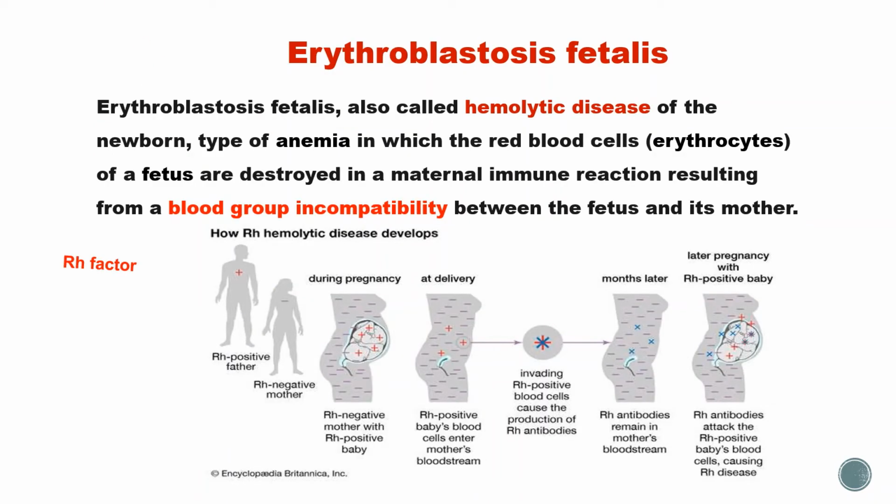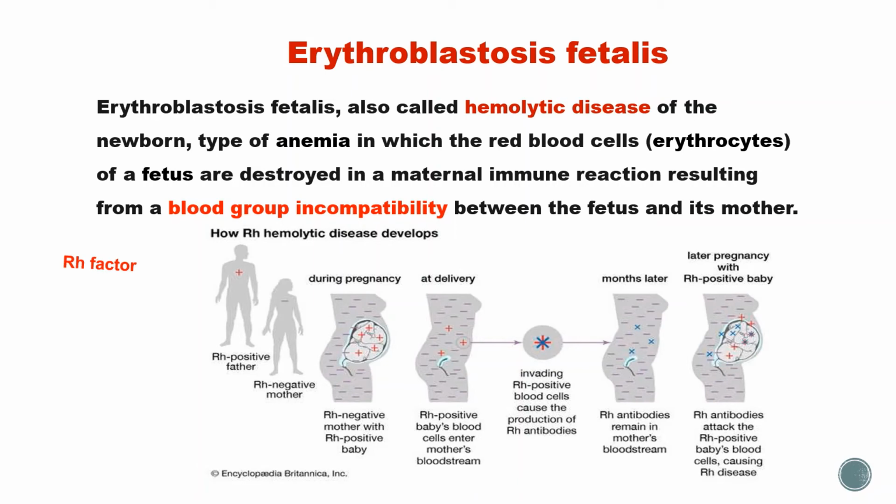Erythroblastosis fetalis is one example of type 2 hypersensitivity. Erythroblastosis fetalis is also called hemolytic disease of the newborn. It is a type of anemia in which red blood cells or erythrocytes of a fetus are destroyed in a maternal immune reaction resulting from a blood group incompatibility between the fetus and its mother.